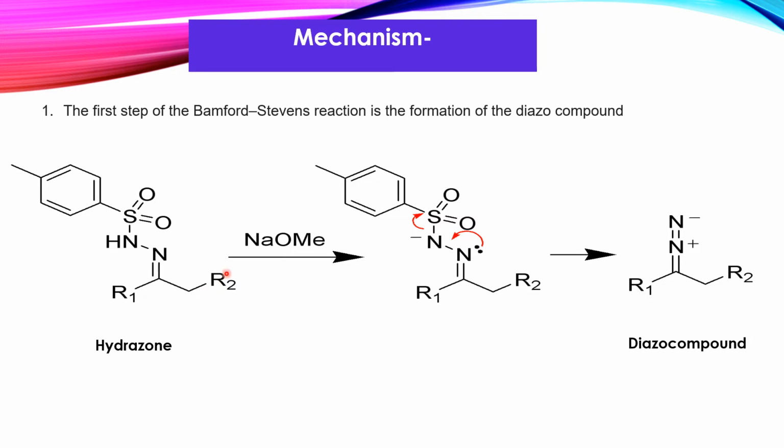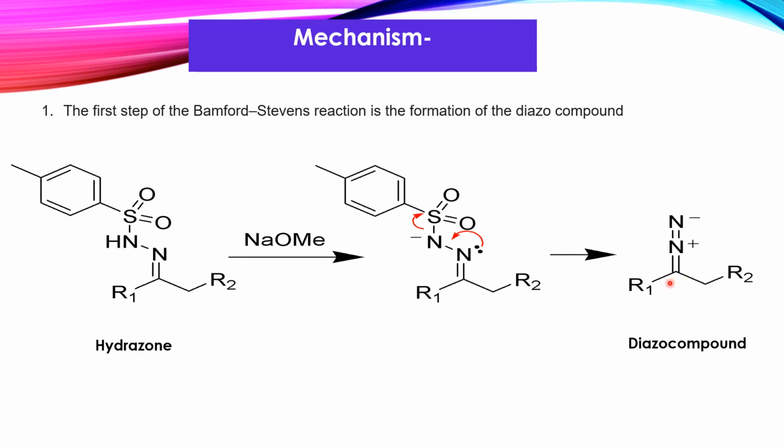This is a hydrazone, which is a substrate of the Bamford and Stevens reaction, and we know that this reaction takes place in the presence of a base. So what is the role of this base? This base will abstract the proton from here. As a result, a negative charge is created due to the loss of the proton, and this nitrogen already contains a lone pair of electrons which will donate over here, and this group will be freed, and we get a diazo compound as the first step in the Bamford and Stevens reaction.